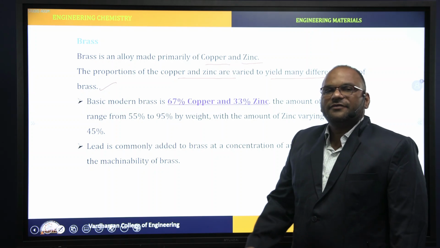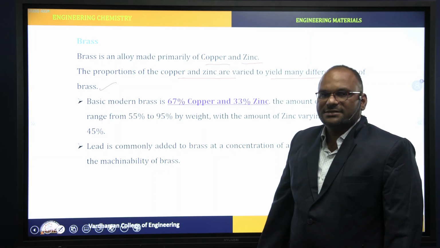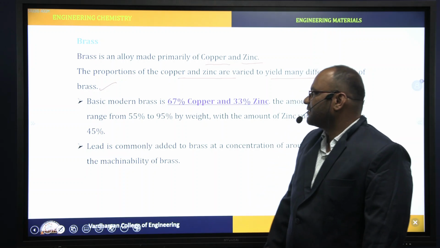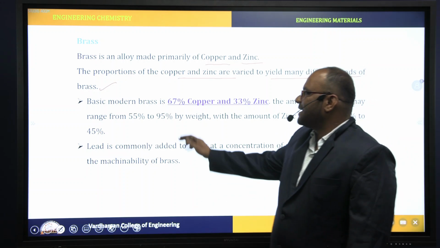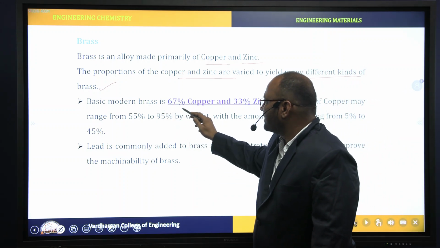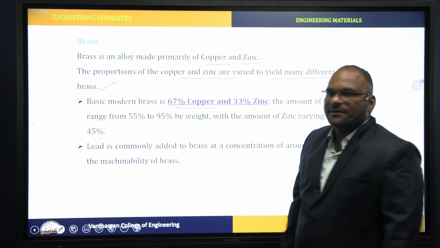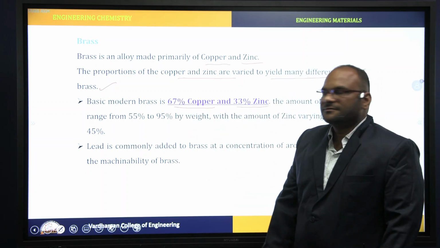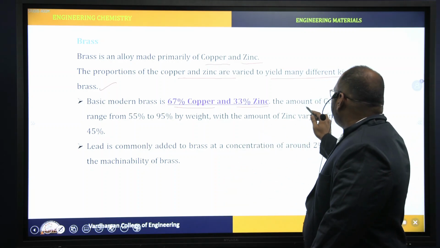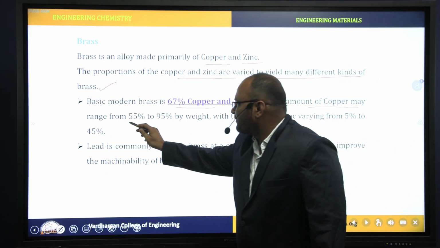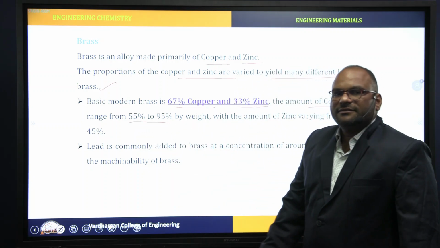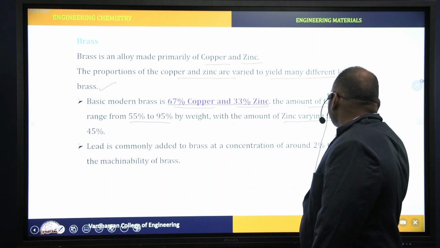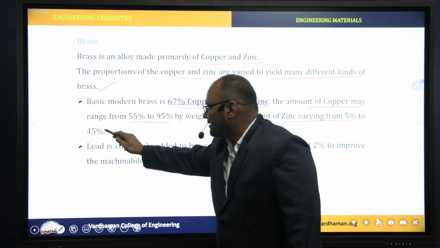To prepare different kinds of brasses, we need to change the proportions of the copper and zinc, right? The basic modern brass is with 67% copper and 33% zinc, right? The amount of copper may range from 55 to 95%. Next, the amount of zinc is varying from 5 to 45%, right?